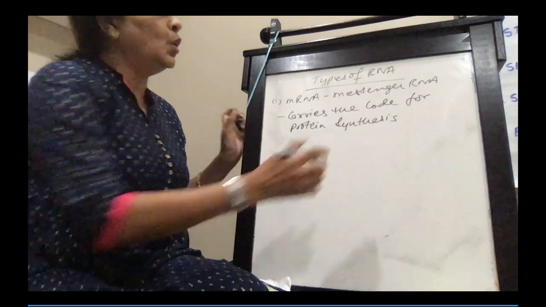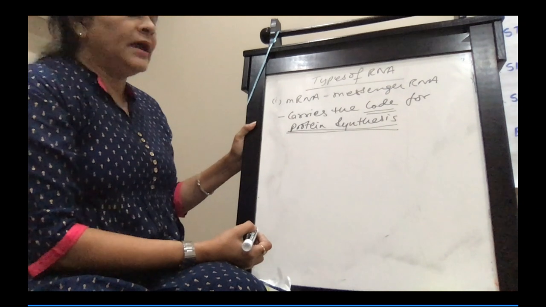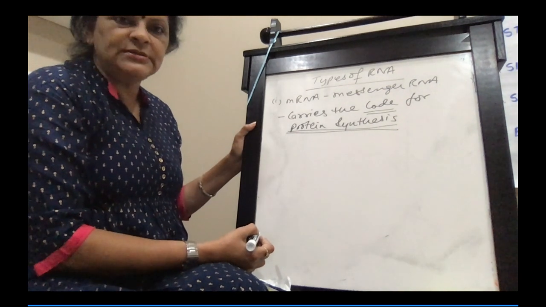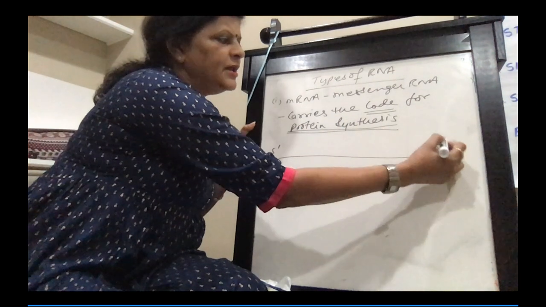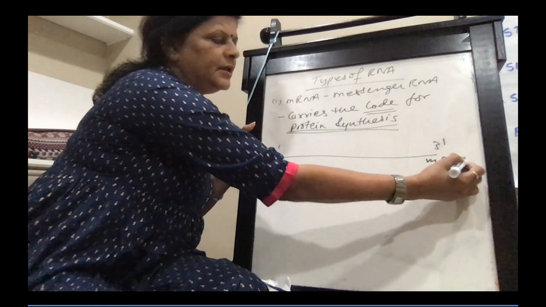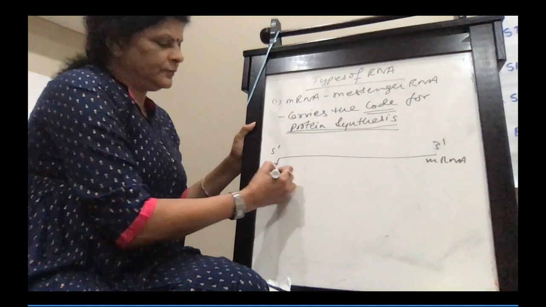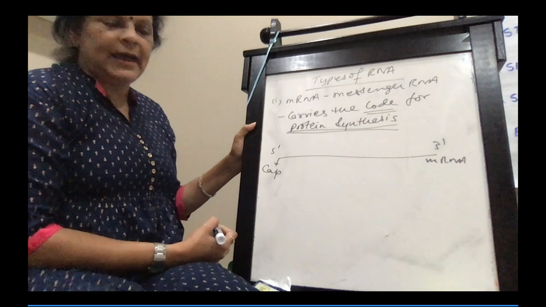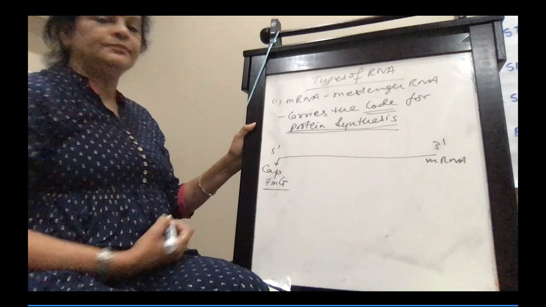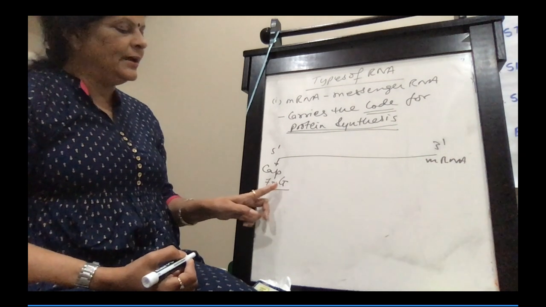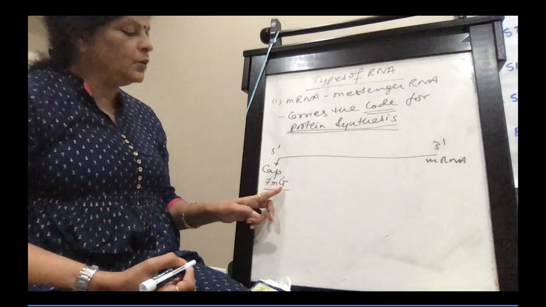mRNA carries the code for protein synthesis. This mRNA has a 5' end and a 3' end. The 5' end has a cap which is made up of 7-methyl guanosine. 7M, M stands for methyl guanosine.